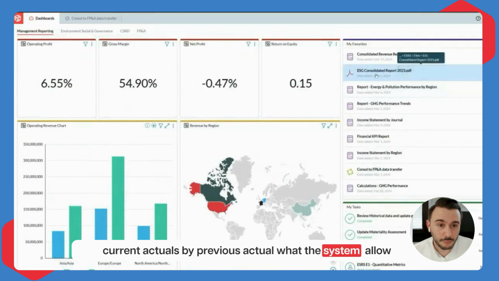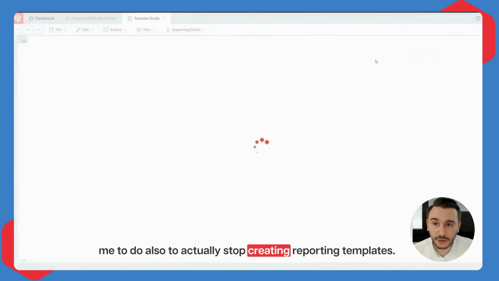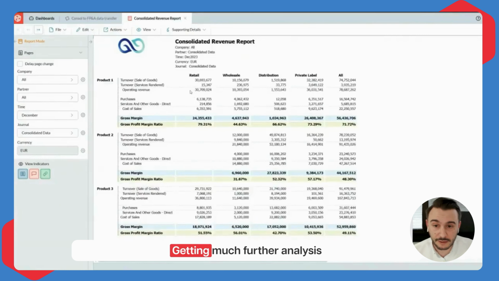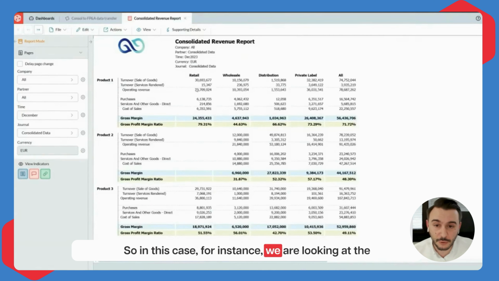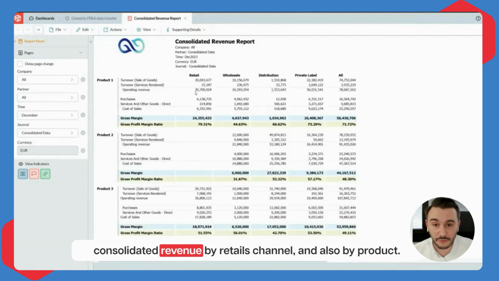What the system also allows me to do is to stop creating reporting templates and get much further analytical data for our revenue report. So in this case, for instance, we are looking at the consolidated revenue by retailers, by channel, and also by products.